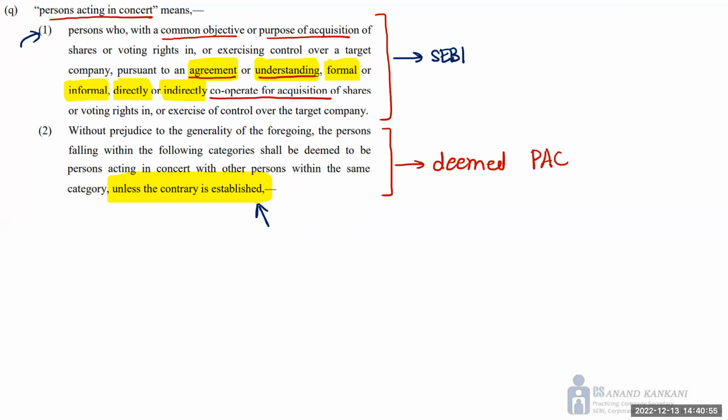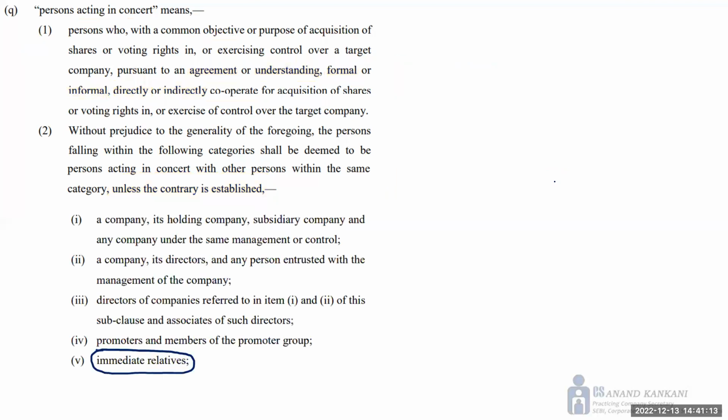One is where the onus of proof would lie on SEBI, and in the second part, the PAC is already presumed. So if you are not acting in concert, then in that case the PAC needs to establish the fact that, see, we are not acting in concert. And who all are being covered here?